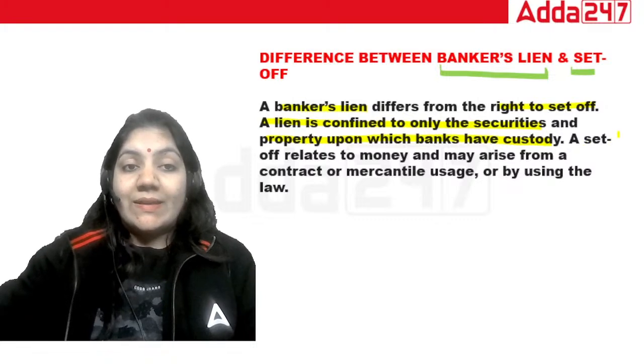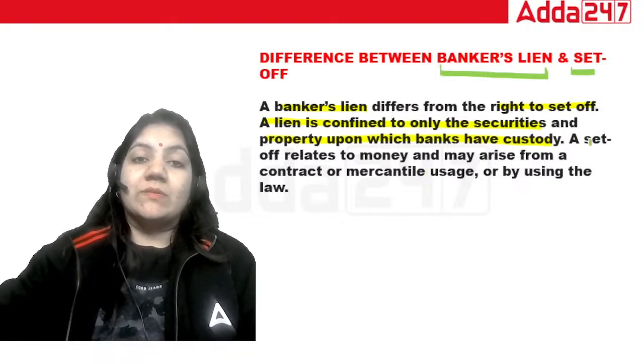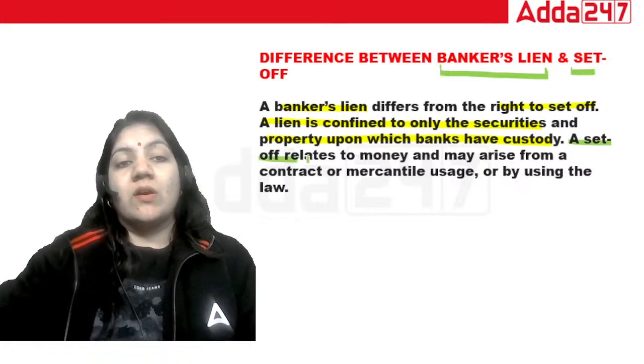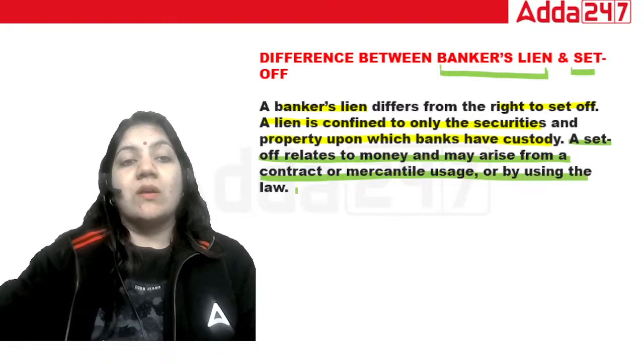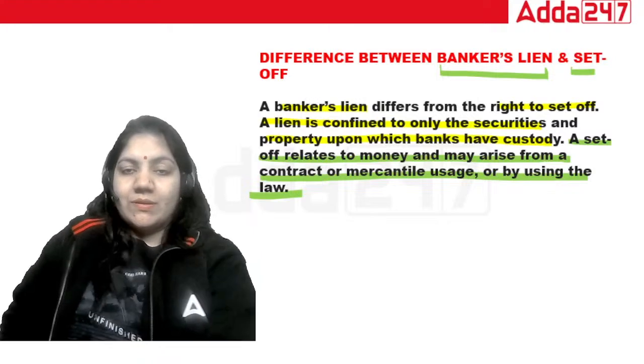But set off relates to money and may arise from contract, mercantile usage, or by law. That is important. So this is the best example to understand.